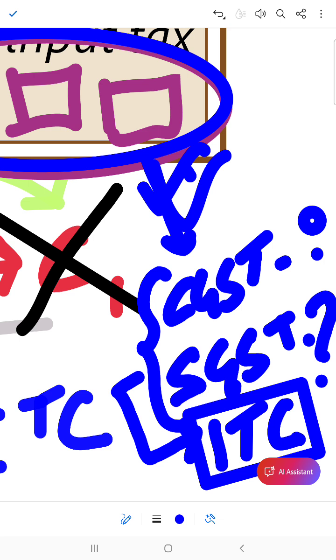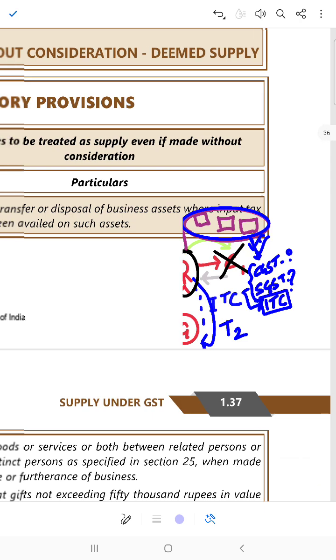Both are equivalent, because when the supplier bought these capital assets or these assets, at that point of time he paid some tax, and that tax which was paid to the supplier by the recipient or the second supplier was reflected in his return as ITC. Now, either you reverse that ITC from ledger or you pay tax to government. Both are equivalent. Hope it's understood well.